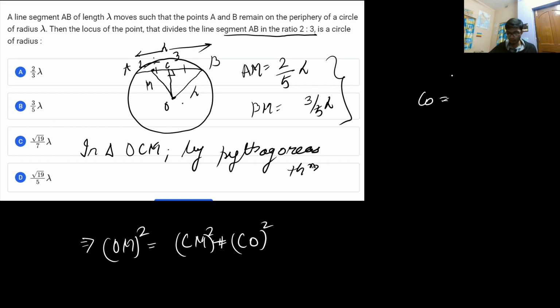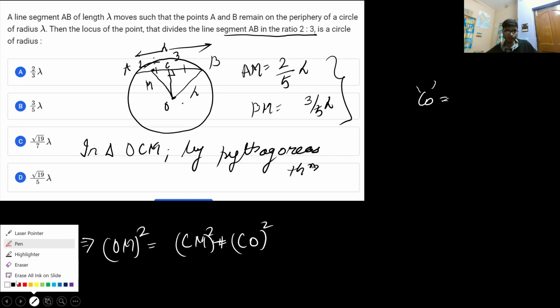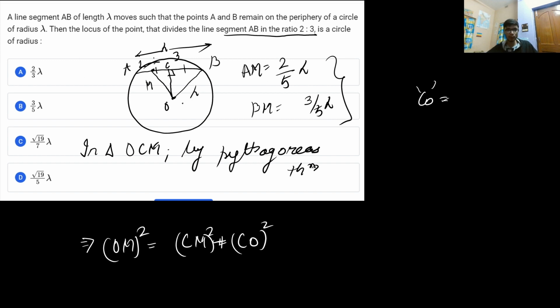Now we are in a position to find the value of CO. This question has a catch: in order to get the value of CO, you need to assume something. Since the circle is not described, we are free to assume the center of the circle as 0 comma 0 for simplicity, or you can assume the center as some fixed point alpha comma beta.